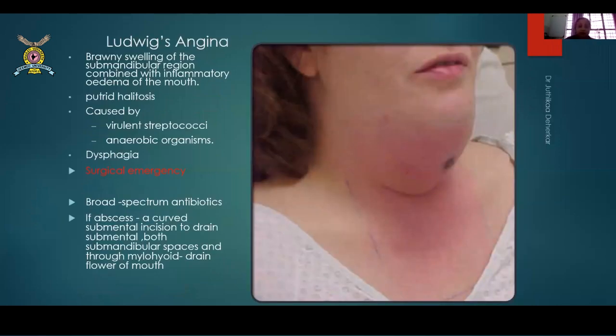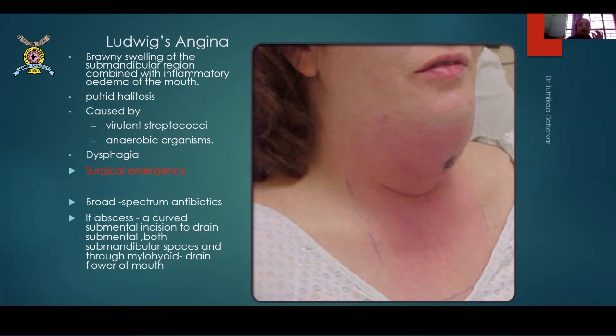Then there are certain inflammatory swellings which we all have come across. त्यातनं the most difficult and the most critical swelling which we should all be diagnosing earliest and sending the patient earliest for I&D is the Ludwig's angina. Imagine it's called an angina. Angina is an emergency which all of you know. So the term itself, Ludwig's angina, is something where it's a surgical emergency. Immediate incision and drainage is a must.